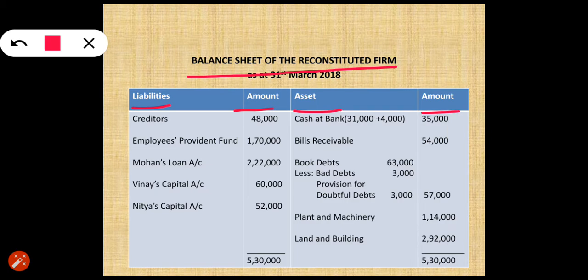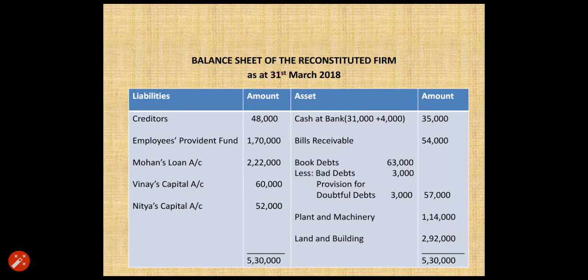So these three accounts will be the main part of your answer. Now step by step we will see various adjustments which will be done in this question when we are going to do the reconstitution of firm at the time of retirement of Mohan.